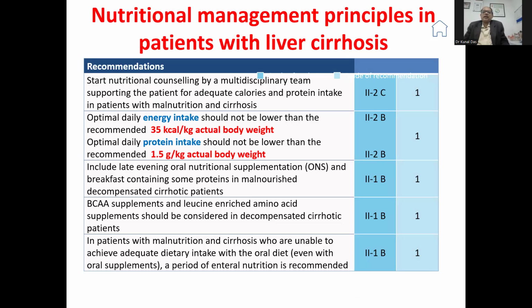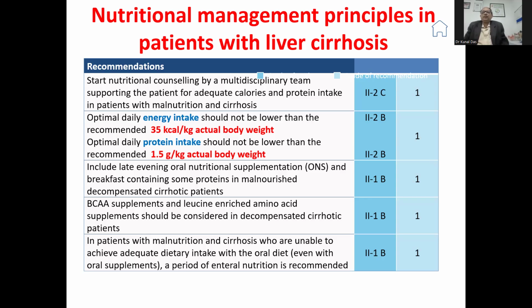So what are the nutritional management principles in a patient with liver cirrhosis? Start nutrition counseling by a multidisciplinary team, and support the patient with adequate calorie and protein intake in patients with malnutrition and cirrhosis. Calories are very, very important, especially in a case of alcoholic liver disease. The optimal energy intake should not be lower than the recommended 35 kilocalories per kg body weight. So for a 60 kg patient, it should be around 2000 kilocalories. It is also important to have a protein intake of 1.2 to 1.5 gram per kg body weight. That means a 60 kg patient should have a protein intake of 70 to 90 grams.